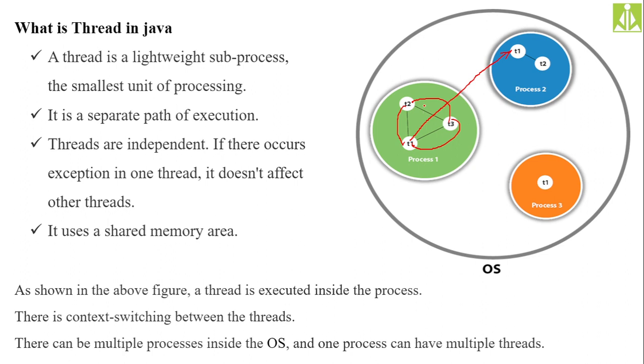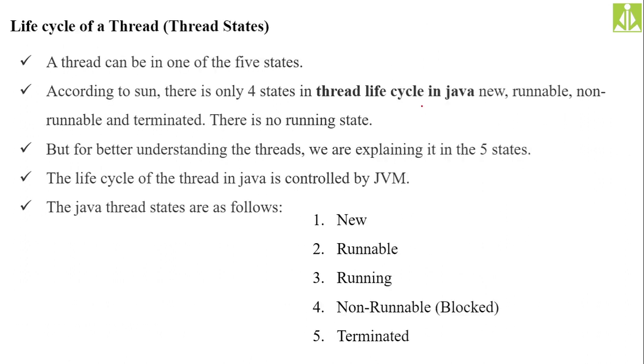Hopefully you understood. Then the life cycle of a thread is also one of the important concepts which we need to discuss. Thread states, or life cycle of a thread. According to Sun Microsystems, there are only 4 states in the thread life cycle: new, runnable, non-runnable, and terminated state. There is no running state. But according to Oracle, or for better understanding of the thread states, we explain it in 5 states, that is 1, 2, 3, 4, 5, including the running state.